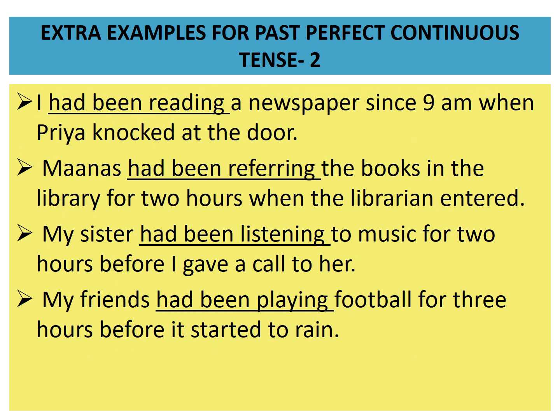Let us see some more extra examples for past perfect continuous tense. First one. I had been reading a newspaper since 9 a.m. when Priya knocked at the door. When Priya knocked at the door, since 9 a.m. in the past, what work had been going on? I had been reading a newspaper.